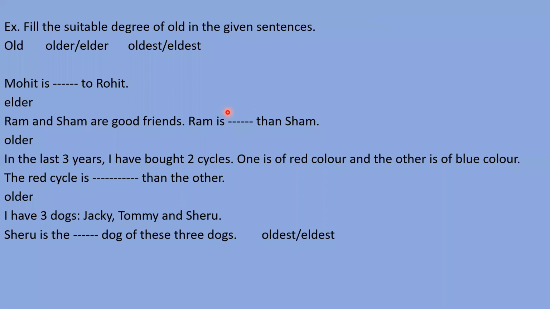Oldest. Yes, oldest will come here because we are making comparison among animals, not any human beings. Very good, right answer. Sheru is the oldest dog of these three dogs. Next, this is the ___ tree in the forest. The same options we have, oldest and eldest. So which is the right answer?